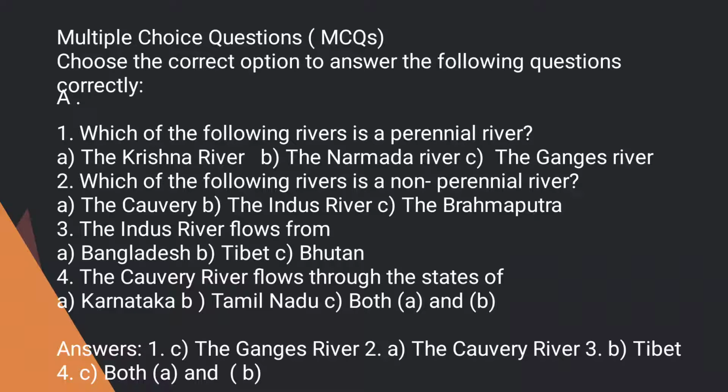Third one, the Indus River flows from. Now we have to find out from where the Indus River flows. Options are Bangladesh, Tibet, Bhutan, and the correct answer is Tibet. Number 4, the Kaveri River flows through the state of. Options Karnataka, Tamil Nadu, both A and B. And the correct answer is both A and B.